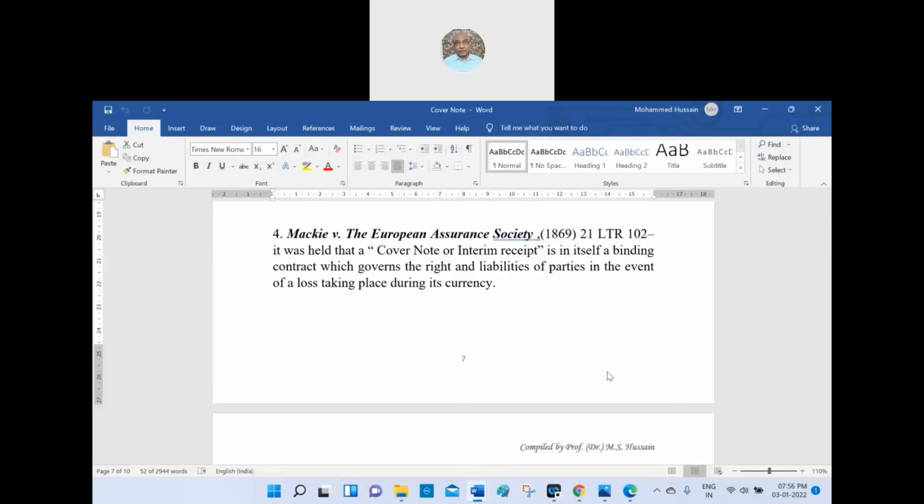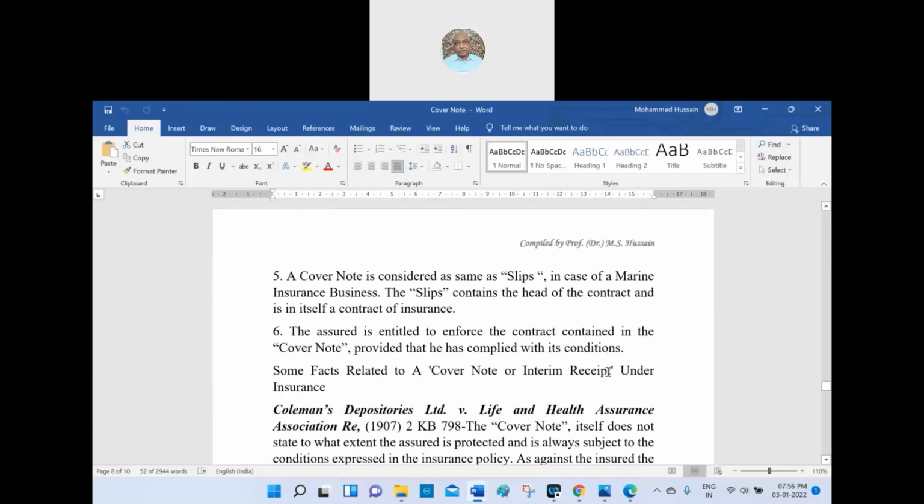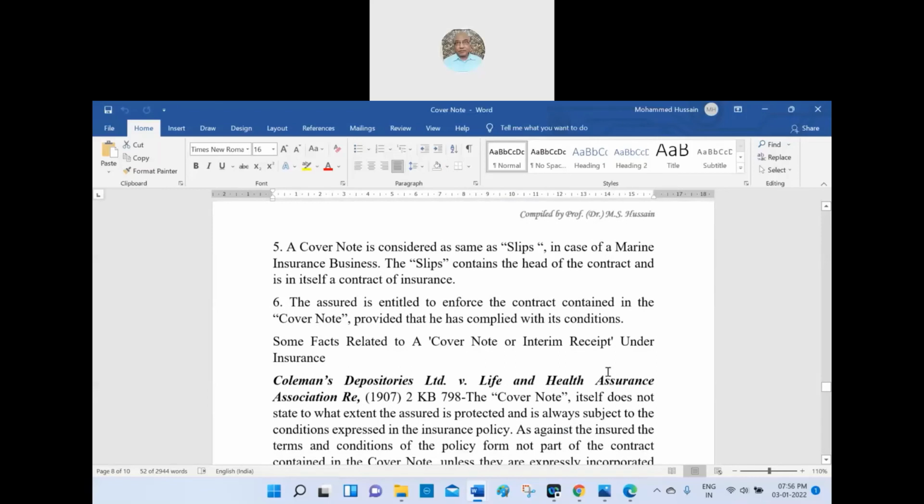Suppose the incident happened after the denial, then it will not be covered. No response, sir. Yeah, that is the only thing. So a cover note is considered as a slip. In case of the marine insurance business, the slips contain the heads of the contract and are themselves a contract of insurance. Here it is a slip, but it contains itself a contract of insurance. So depending upon the nature of the insurance also it will be counted. Sir, the same medicine is not for everyone, one medicine for a snake bite and another for a scorpion sting. So the reliefs are different depending upon the insurance company's rules regarding the cover note. But for a motor vehicle there is no cover note, please note the point, because the spot is checked. Are you following me?